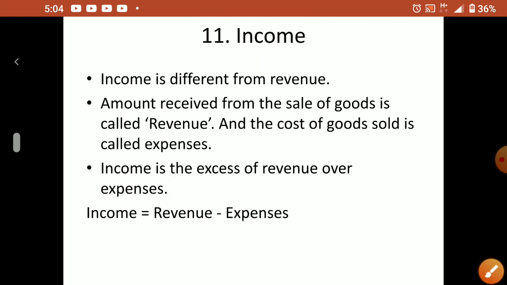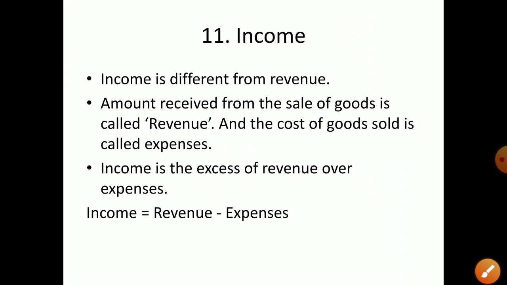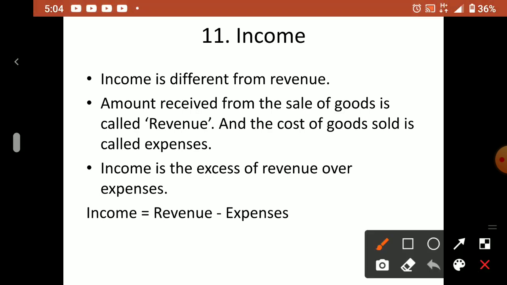Okay. Now the next one is income. Income is different from revenue. Income and revenue are not the same. The amount received from the sale of goods is called what? Revenue. So when you sell and you get some amount, that is called revenue. And the cost of goods sold is called what? Expense.